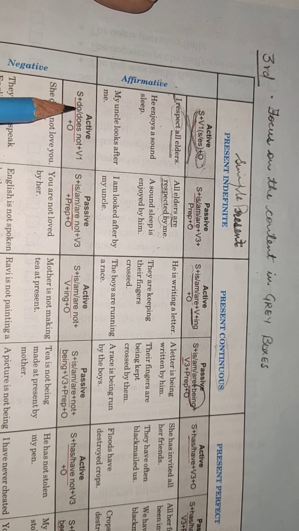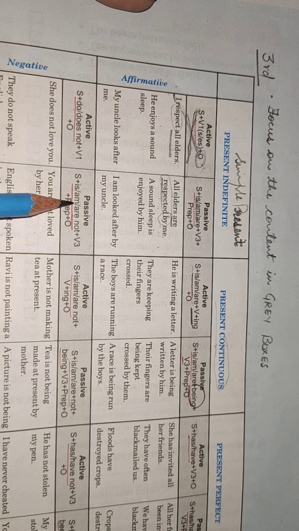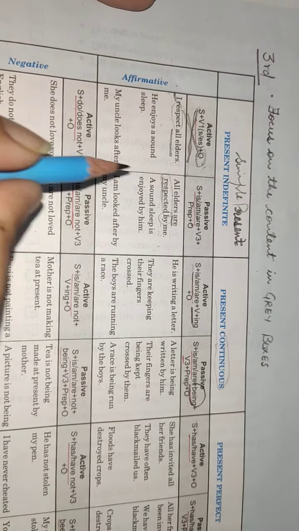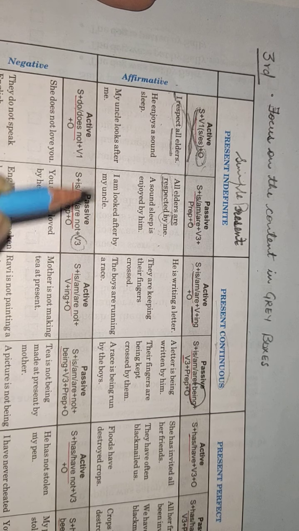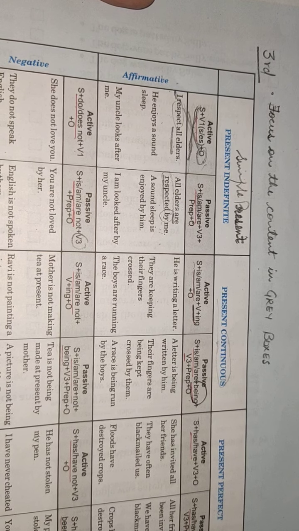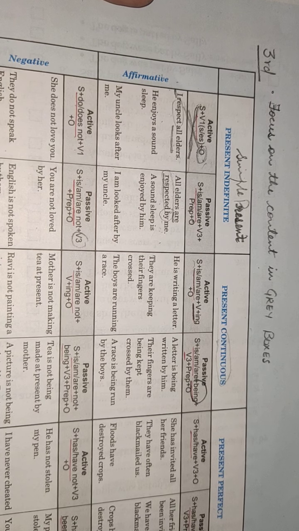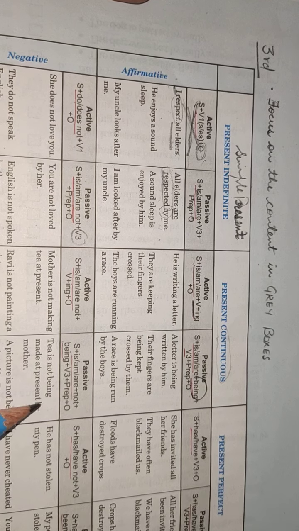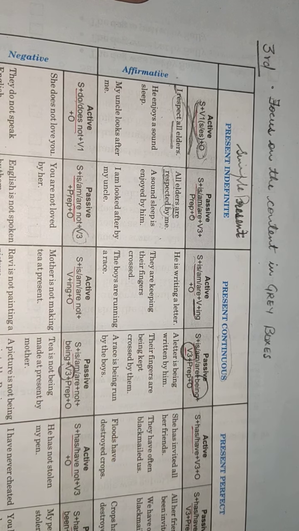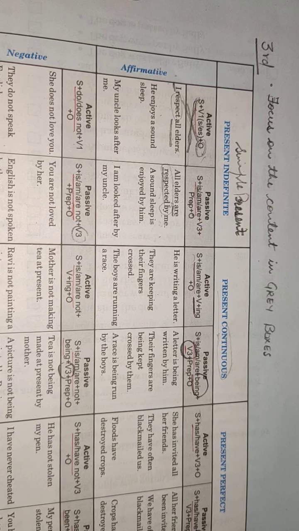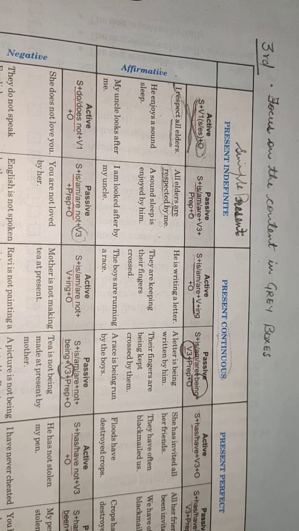In an active voice, the sentence will have do or does not plus V1. So what will be in passive? As it was here, same are there. Is, am, are, or not plus V3. This V3 you will find everywhere in the passive voice. So this is the basic rule. When I say basic rule, it means it will be applied in every tense of the passive voice sentences. Everywhere you will notice that it is V3 in passive voice.